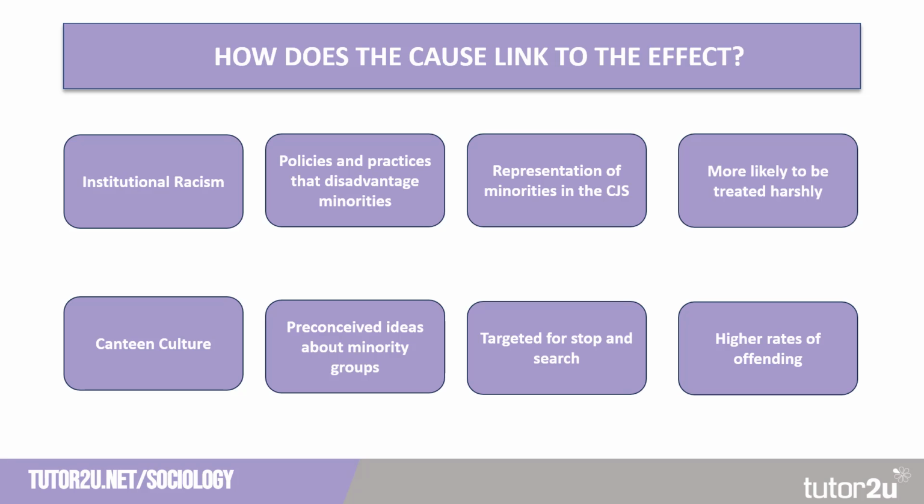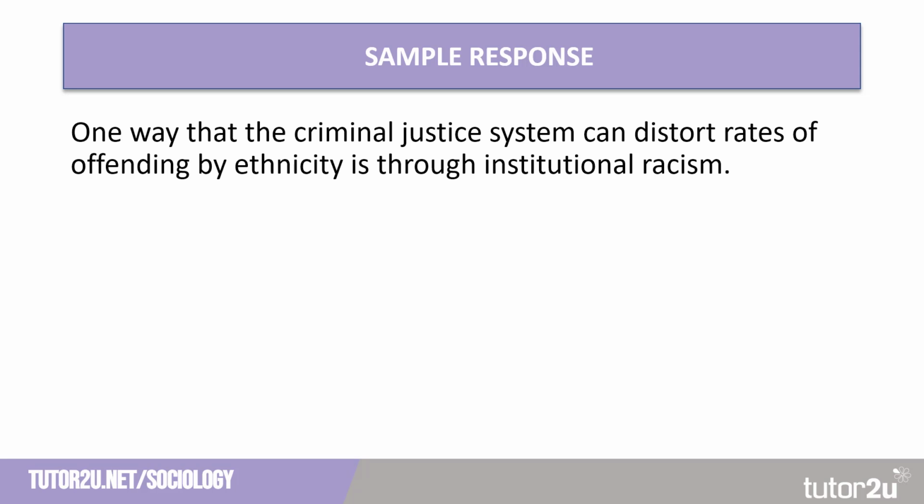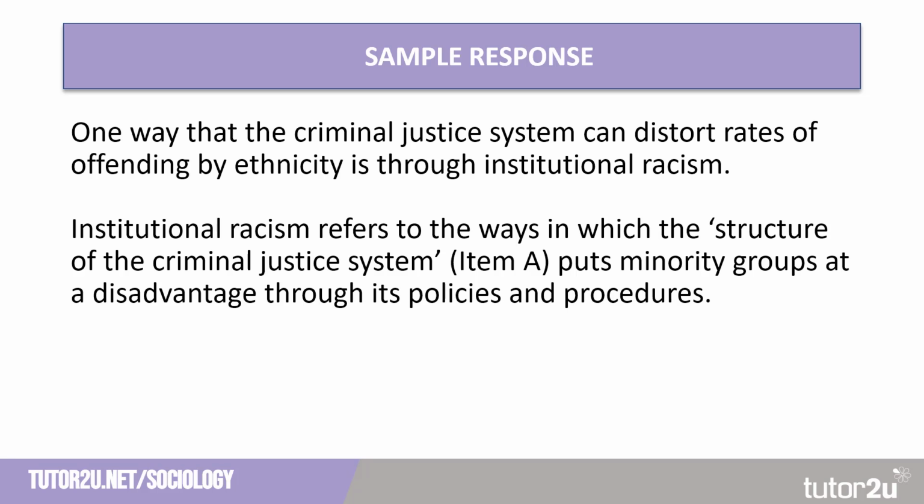Now we need to develop those into paragraphs. So if we look at our sample response, we started out quite simply with one way that the criminal justice system can distort rates of offending by ethnicity is through institutional racism. So we're highlighting our way straight away. We're going to put in a link to the item. Institutional racism refers to the ways in which the structure of the criminal justice system, in quotation marks, and item A in brackets behind it, puts minority groups at a disadvantage through its policies and procedures.